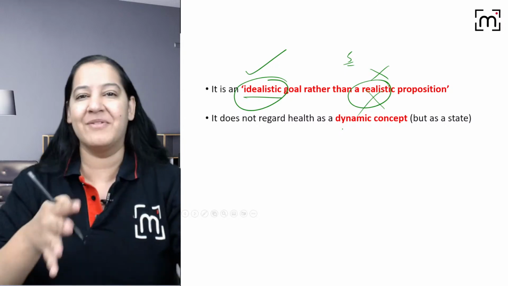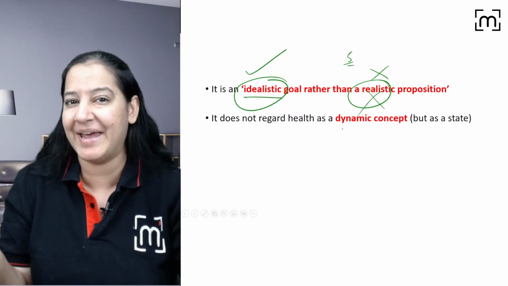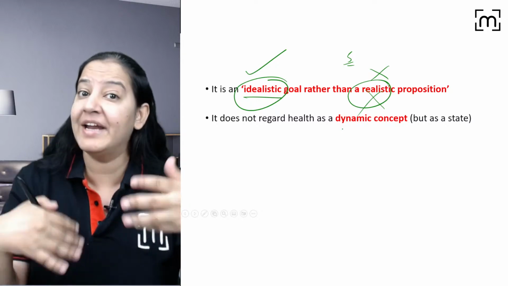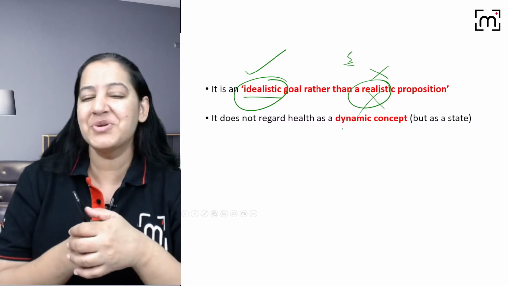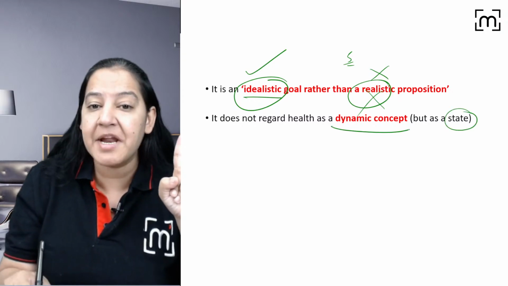No one of us is healthy. Someone is lacking somewhere. Someone is not physically healthy, someone is not mentally healthy, someone does not have social well-being. Someone has all three but is not leading an economically productive life, right? So no one is healthy. And one more thing, it is not a state. It is a dynamic concept.